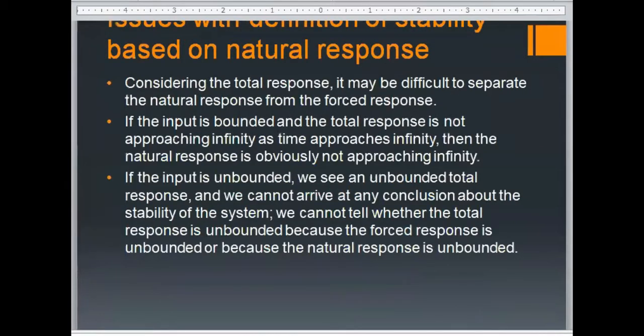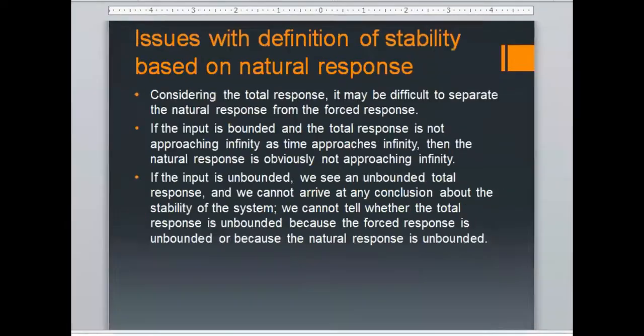But there are some issues. It is somewhat difficult, for example, if your system is unstable and you're looking at the total response, to be sure whether the system is unstable because of the natural response or because of the forced response.